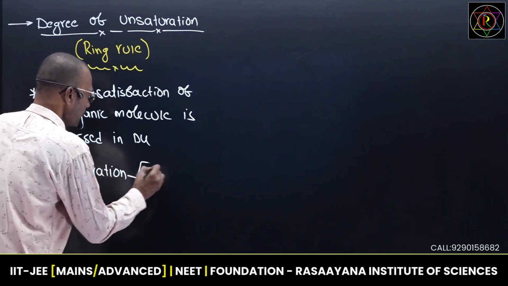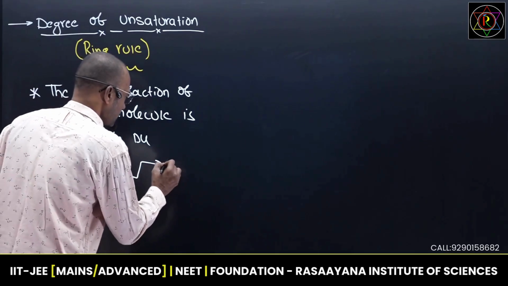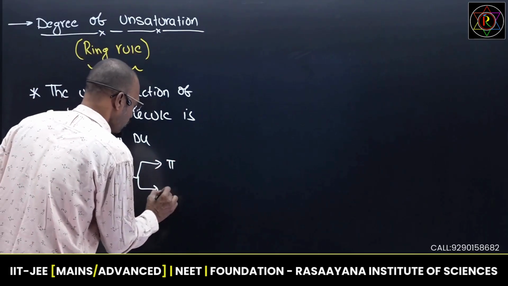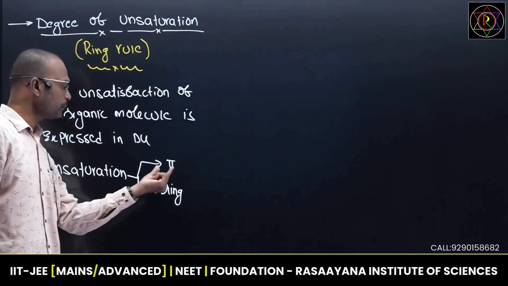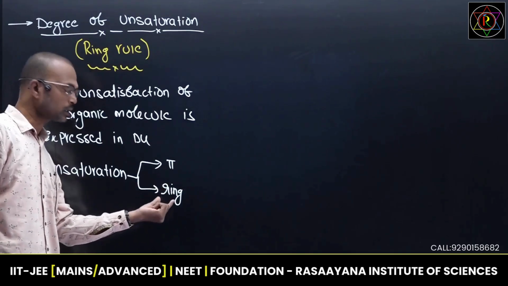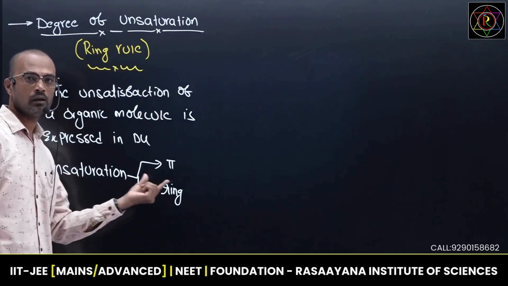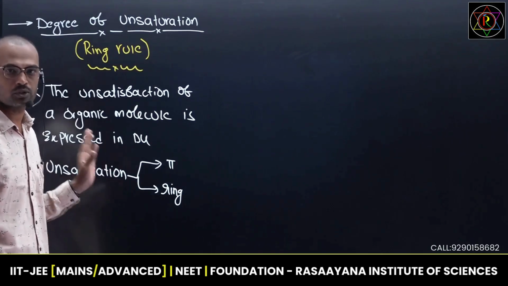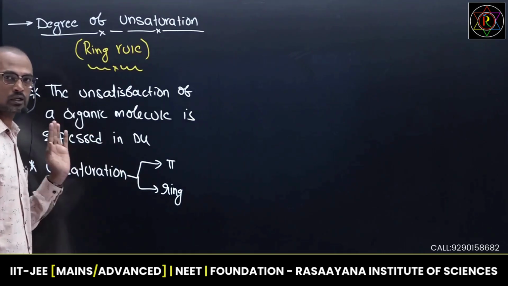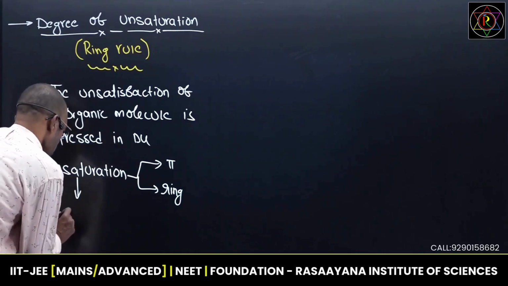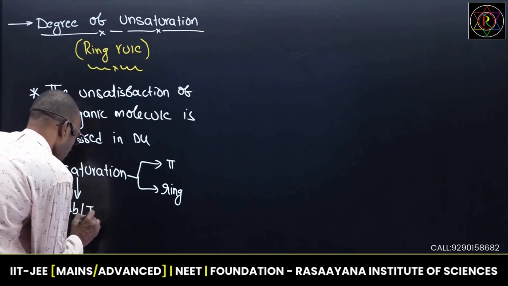Unsaturation means the molecule may carry either a pi bond or one ring. This is called unsaturation. If any molecule carries a pi bond, or carries a ring, that molecule is said to be unsatisfied, also called unsaturation. Generally you people think that unsaturation is nothing but a double bond. That is also right. So this unsaturation is also nothing but a double bond or triple bond.